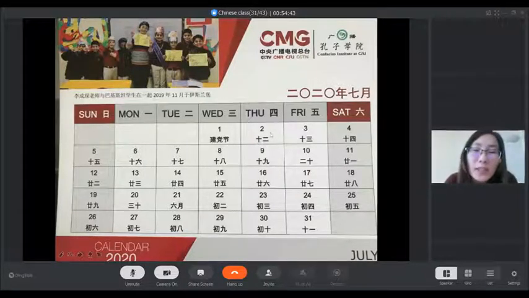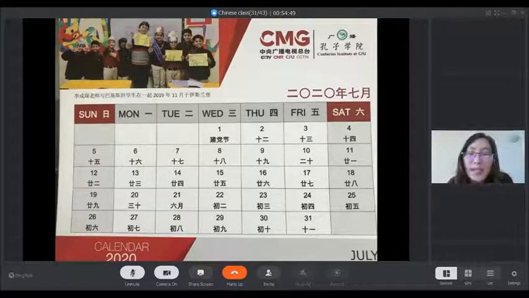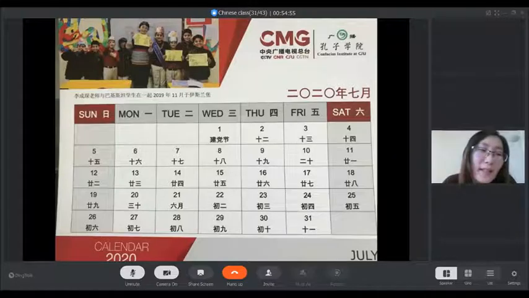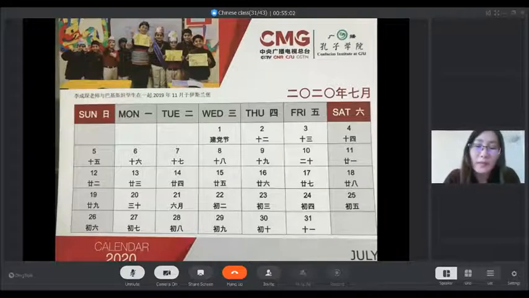And for the traditional Chinese calendar, there are some traditional festivals in China. We use this traditional calendar. For example, the biggest festival in China is the Spring Festival. That is the Chinese New Year.